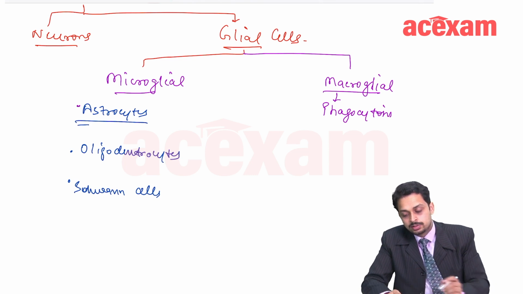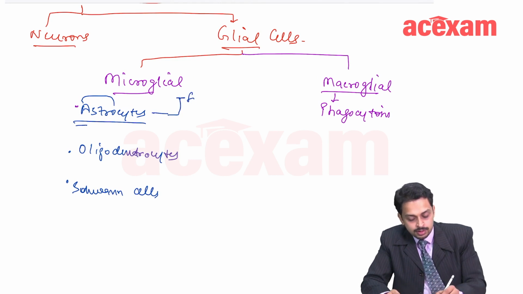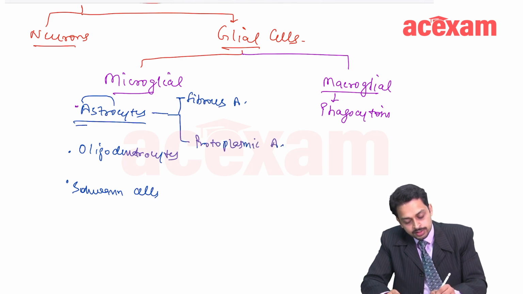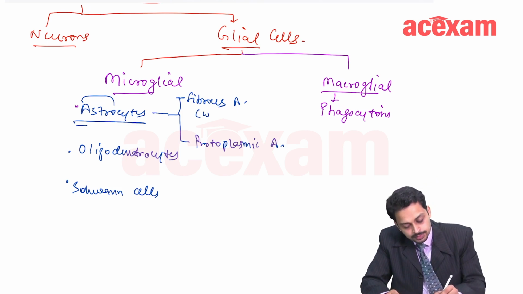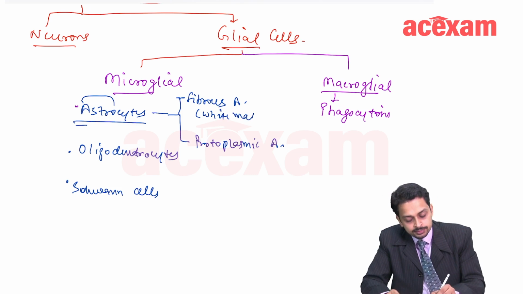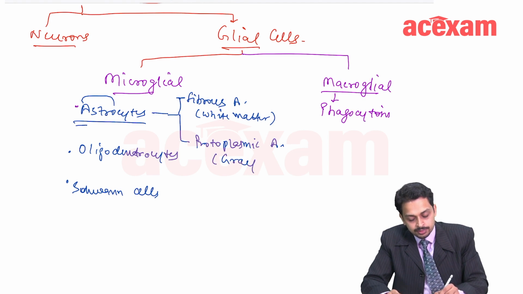Now, astrocytes, what do they do and what are the varieties? Astro means star, so they are star shaped cells and are of two types. One is fibrous astrocyte, the other one is protoplasmic astrocyte. Fibrous astrocytes are there in the white matter of CNS, and protoplasmic would be there in the grey matter.